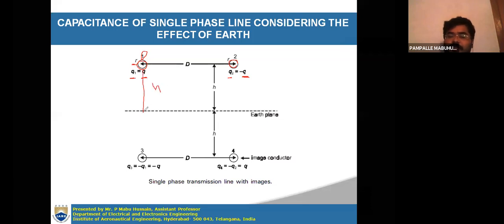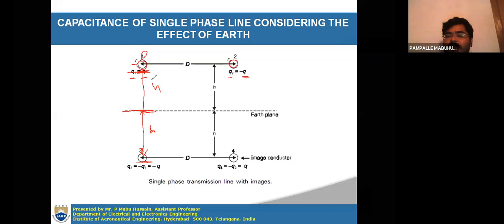At the same distance, a mirror conductor, you can say a mirror image, right? If you see in a mirror at the same distance, you have to consider another conductor, that is a fictitious conductor. That conductor you can call the image conductor. That image conductor is represented with 3 here, and this image conductor should be slightly below that particular conductor. If it is the first conductor, the image conductor of the first conductor is the third conductor, which is at the same distance from the earth potential, the earth plane.